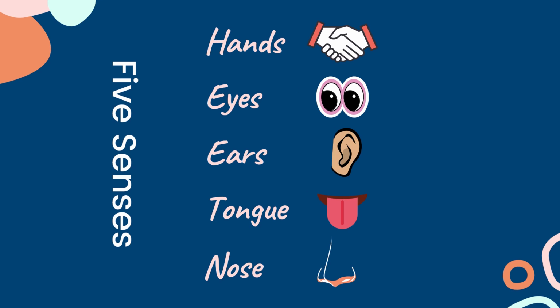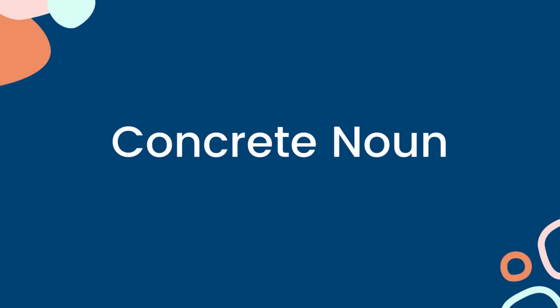Which are our five senses? We touch through our hands, we see through our eyes, we hear through our ears, we taste through our tongue, and we smell through our nose. These are our five senses. Now, first, let's understand all about concrete nouns.